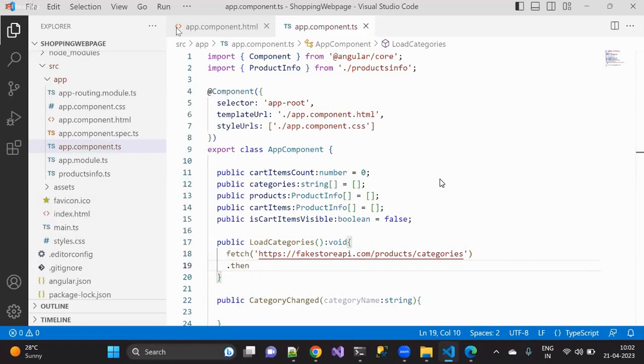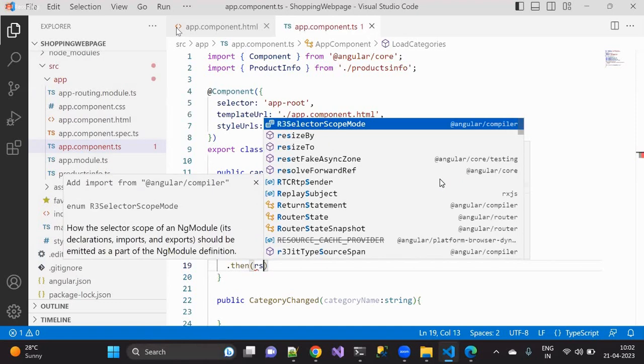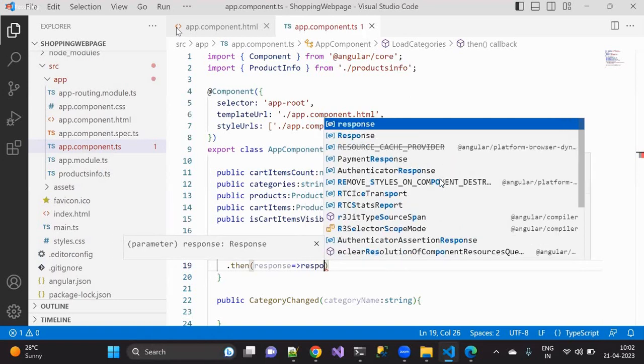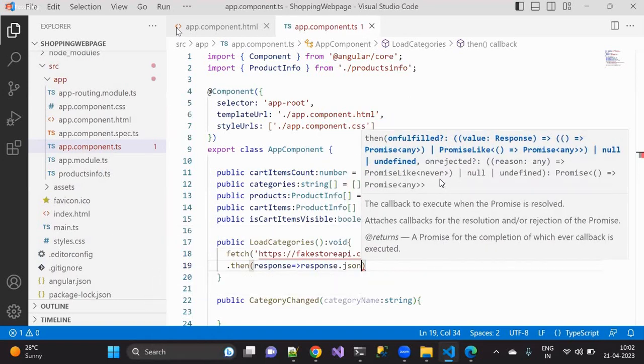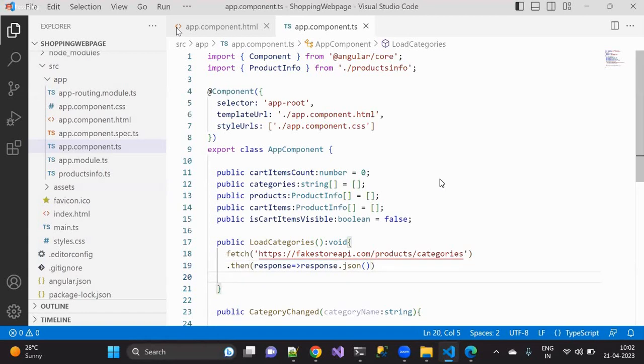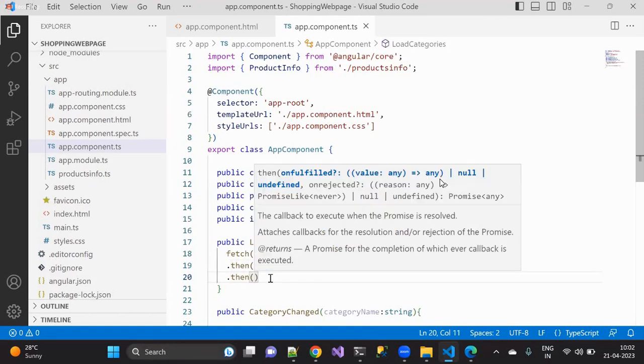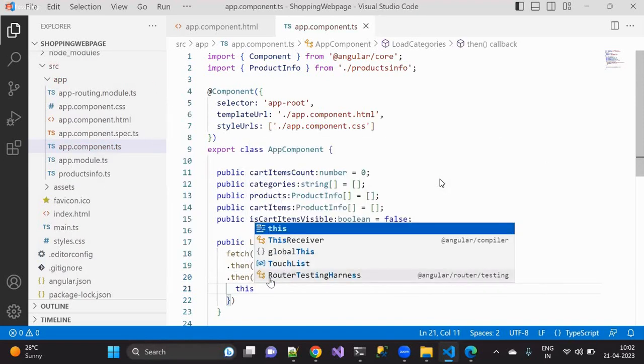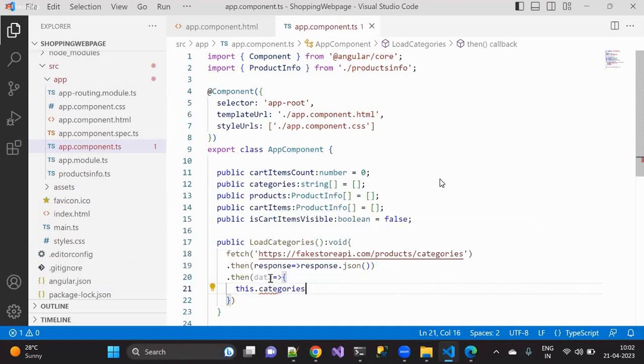Then what do you want to do? The data, whatever we are getting, I'm going to convert into JSON. So response.json is the method that I am using. And then I'm going to bind it to my local variable. Now, what is the variable? Here we have the categories, right? Yes or no? I'm going to add all those things. So what can I do? I'll be using data goes to this.categories is equal to the data that I am giving.